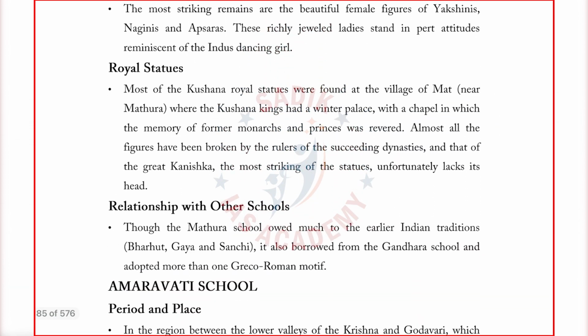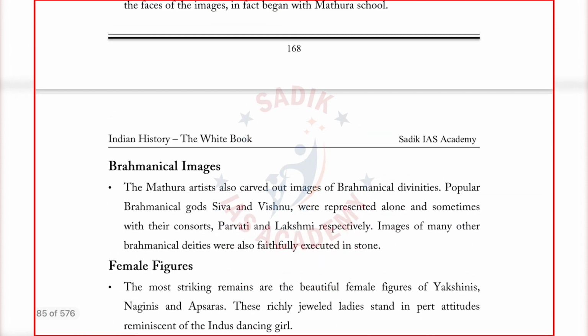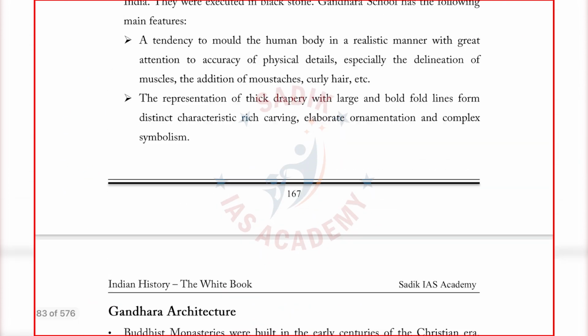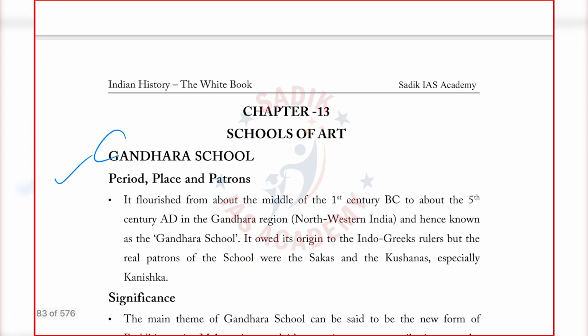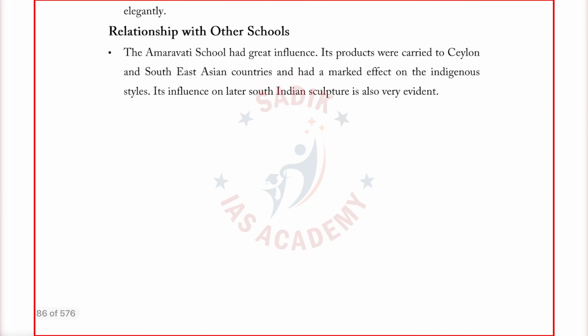You can see here also the schools of architecture, the culture part. People are saying, sir, where do we have to go for culture? Many things I have integrated into the culture part. For example, schools of architecture in ancient India, schools of art: Amaravati, Gandhara also, which would have been covered previously. You can see the Mathura school, and again the Gandhara school. Schools of art itself I have given as a separate chapter, chapter number 13. So like this you can go on.